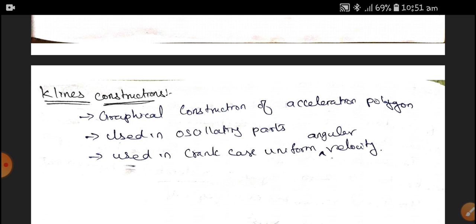So Klein's construction denotes the graphical method of constructing the acceleration polygon. It is always used in oscillating parts, and in the crank case of uniform angular velocity. This is about Klein's construction.